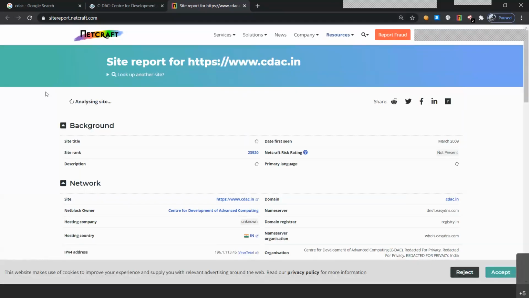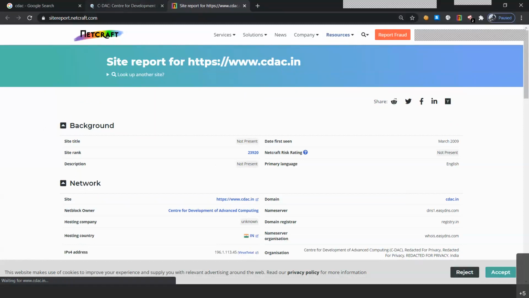And we'll wait for the report that will be shown from Netcraft, which is sitereport.netcraft.com with the URL equal to the particular URL. It will open up its database and try to find the particular website information. Let it load. It has the information of all the websites that are not in your private network area, and they are all public information available on the internet. So it is able to find the information of our website cdac.in. So we have got the background information.